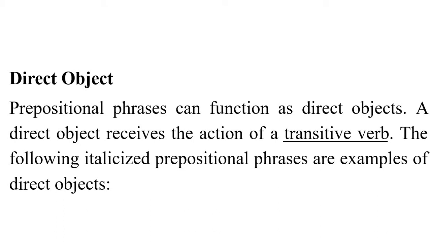Number two, the action verb is called in grammar a transitive verb. What type of verb is it? A transitive verb is a verb that requires a direct object. Like when I say, for example, I eat an apple. I eat what? I eat an apple. So eat here is a transitive verb.